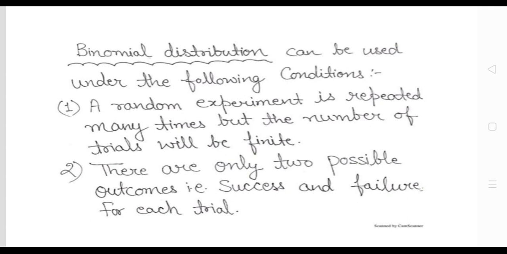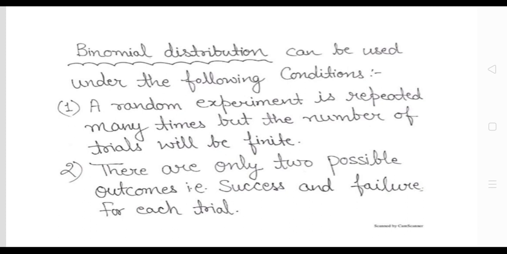And guys, today in this video we are going to discuss the probability distribution. In this topic, firstly we are going to consider the binomial distribution. So before knowing about the formula, we all should know in which situations we can use this binomial distribution. So guys, I am going to tell you about this first, then further I will let you know about the formula you can use whenever and in whatever conditions you can apply the binomial distribution.